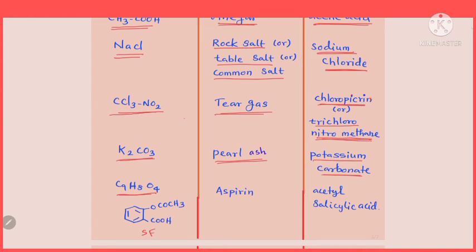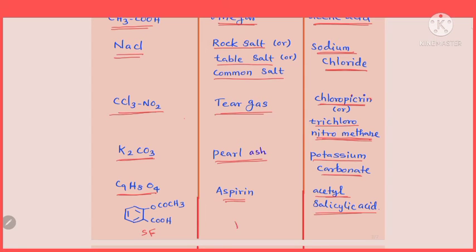The next one, an organic compound with formula C9H8O4, which has a structural formula. What I have drawn here is the structural formula of the compound having the molecular formula C9H8O4. Its common name is aspirin. What is it called? Aspirin. Its chemical name is acetyl salicylic acid. It is nothing but acetyl salicylic acid.